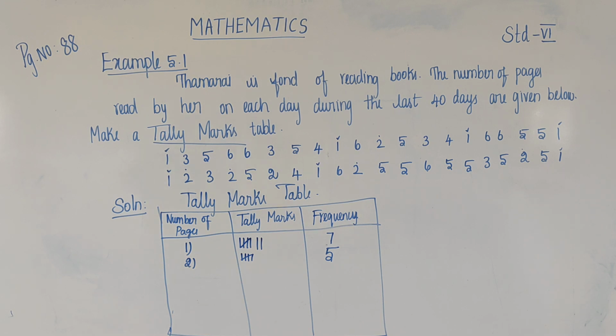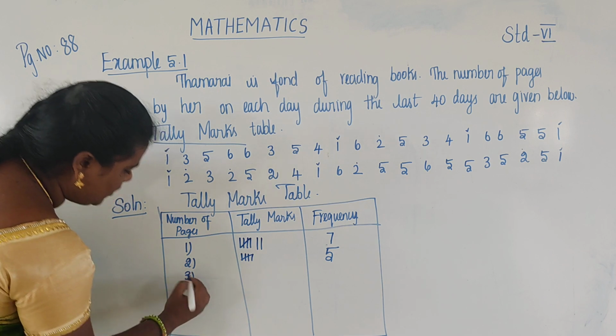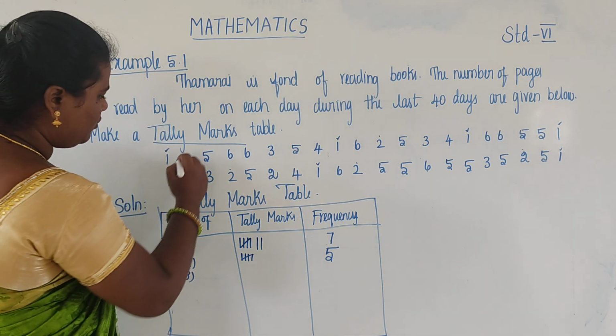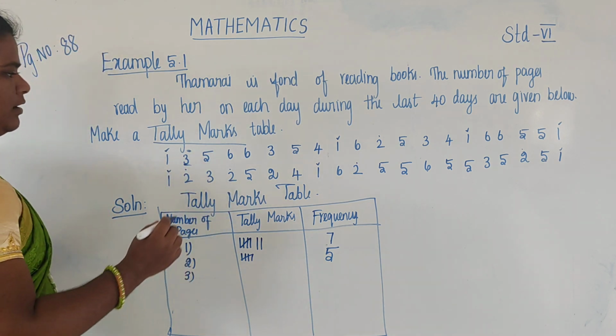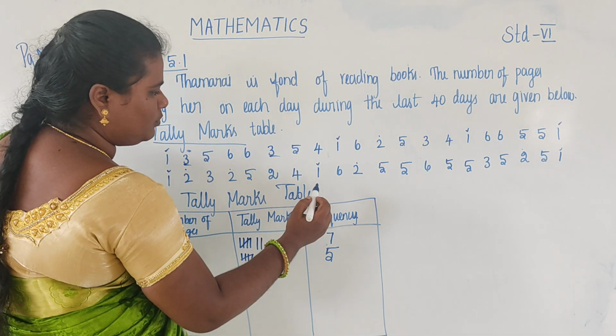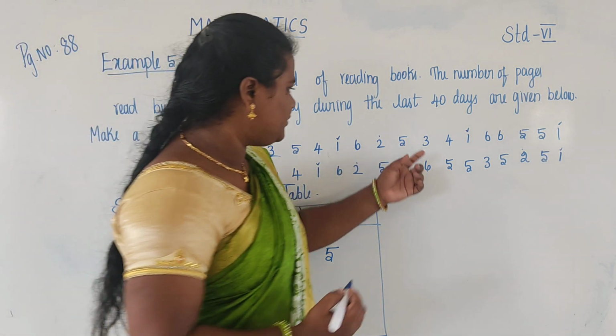Okay, next one is number of pages 3. So draw 1, 2, and 3.